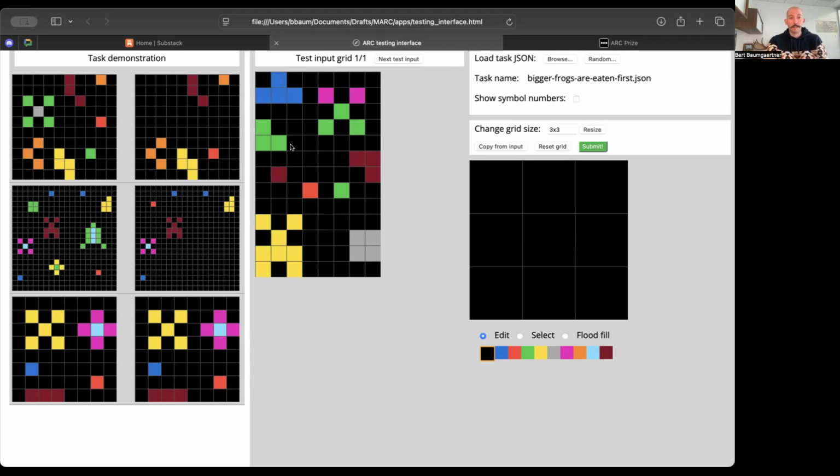There's this L shape of pixels. There's this sort of star shape that I've seen before that gets to count as a frog, so long as there's at least one green pixel. And then there's also just one green pixel over here to my right. So there's three frogs that could get eaten. And the metaphor again here is the bigger frogs get eaten first.